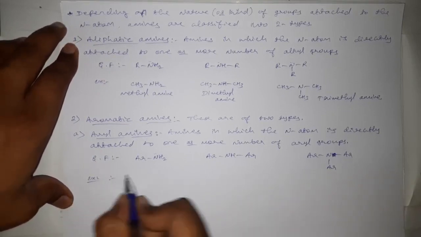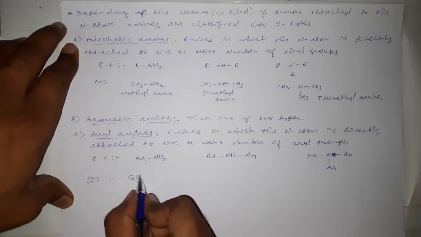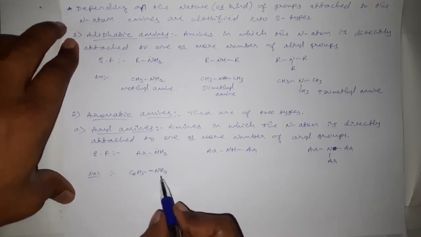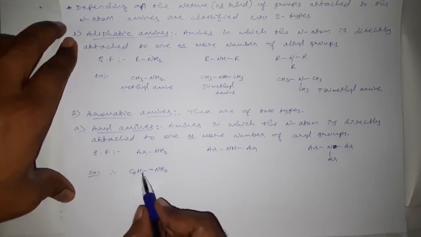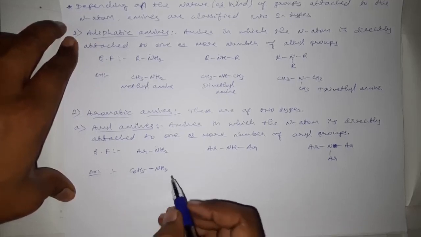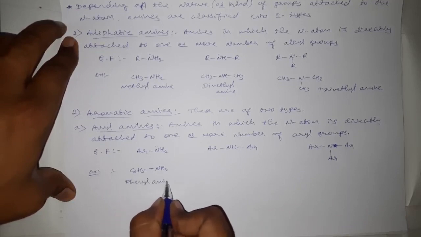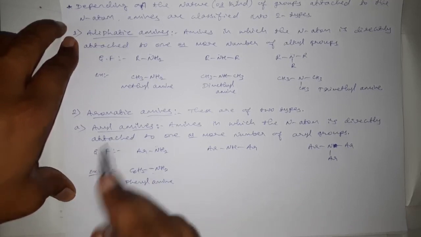Coming to the examples, C6H5NH2. Here one of the hydrogens of ammonia is replaced by one aryl phenyl ring. Therefore, it is called phenylamine, and it is an example for aryl amines.